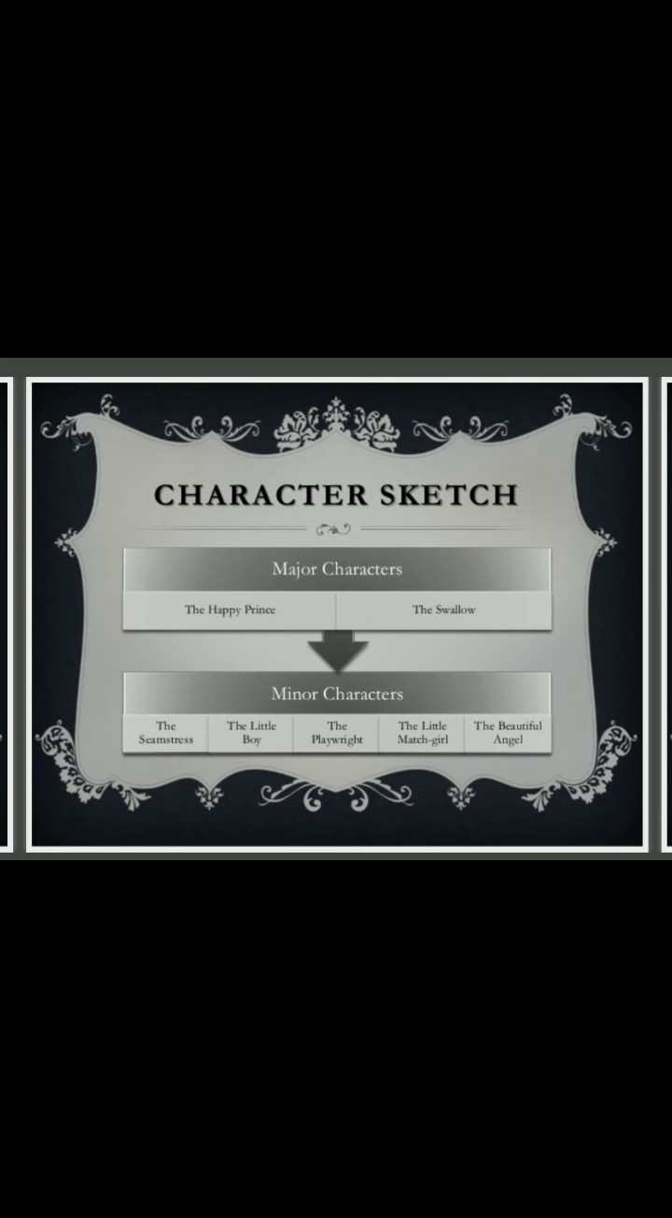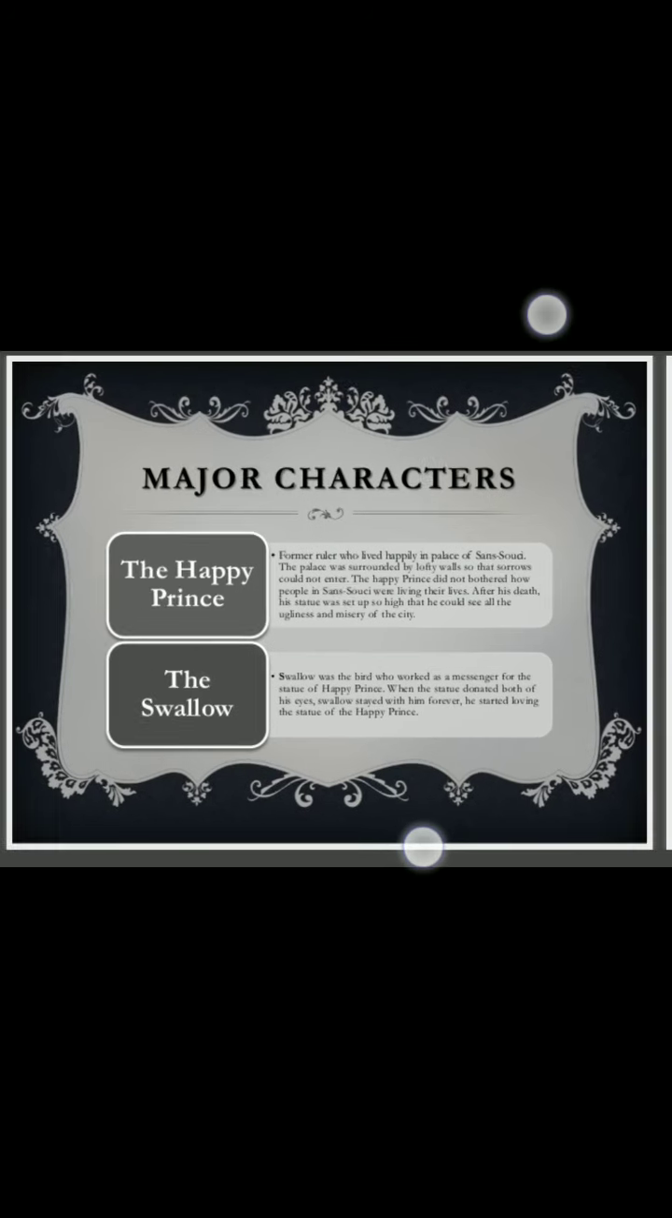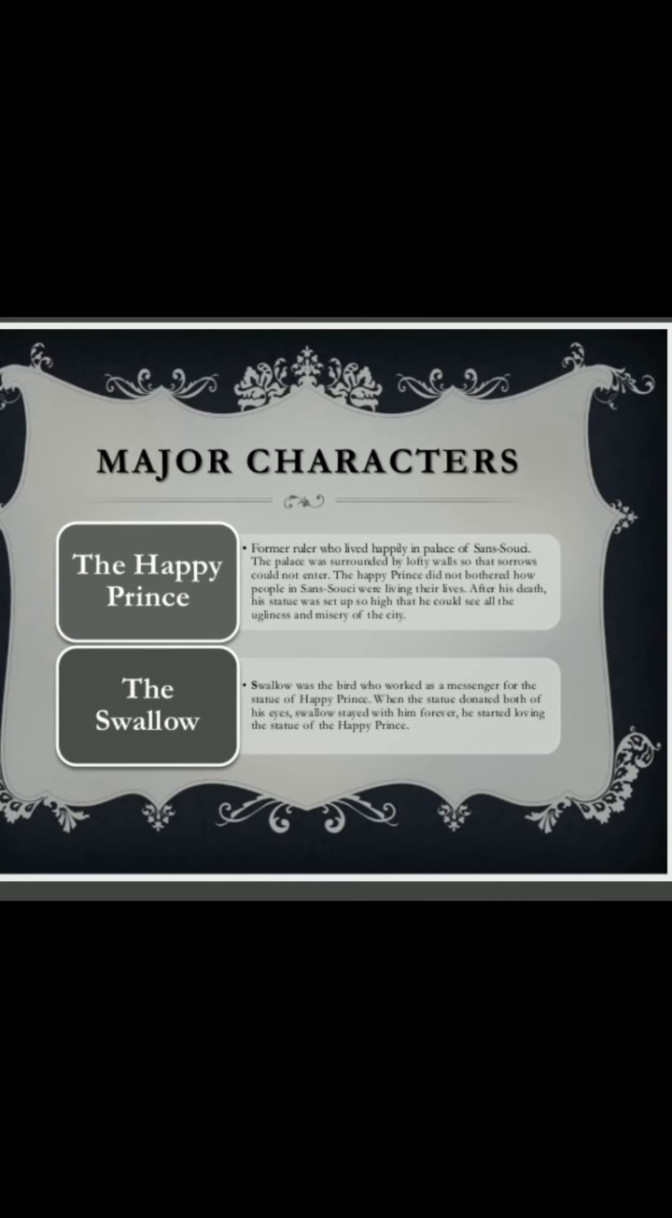Now, character sketch. The main characters of the story are the Happy Prince and the Swallow. Other minor characters are the seamstress, the little boy, the playwright, the little match girl, and the last one is the beautiful angel. Now let us learn about the characters one by one. The Happy Prince and the Swallow.